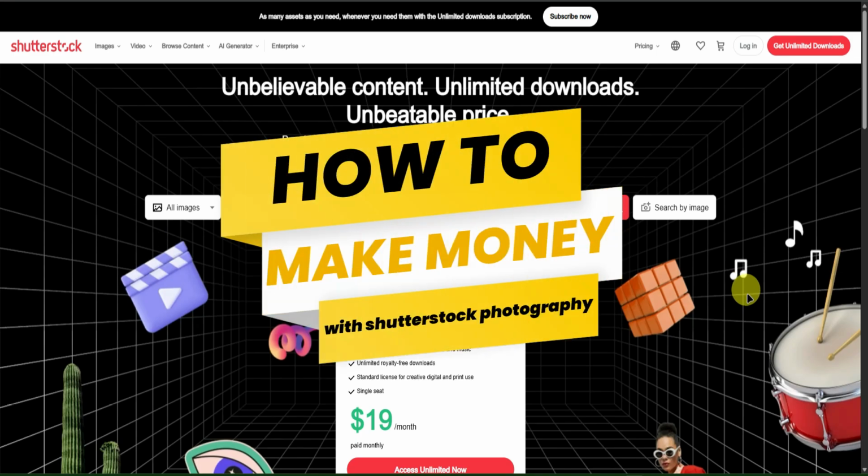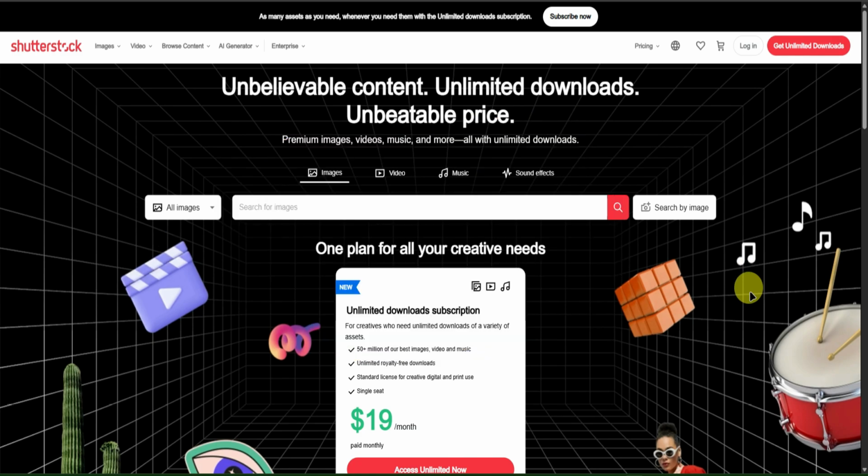Turn your photos into income with Shutterstock, the platform that pays you every time someone downloads your work. Whether you're a pro or just love taking pictures, you can upload your best shots and start earning from your creativity. It's free to join, easy to use, and a great way to make money doing what you love.